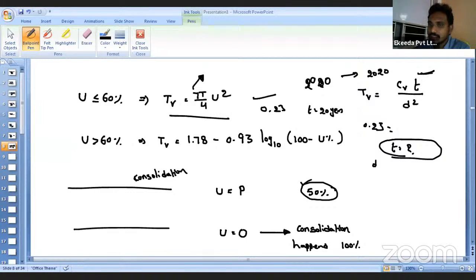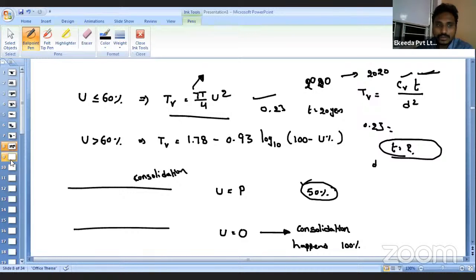So here we have to substitute this value, and by knowing it we can find out CV, and also depending upon the site condition we can estimate the D value. By this we can estimate the TV. Then, if you are estimating the TV, substitute it in this equation.